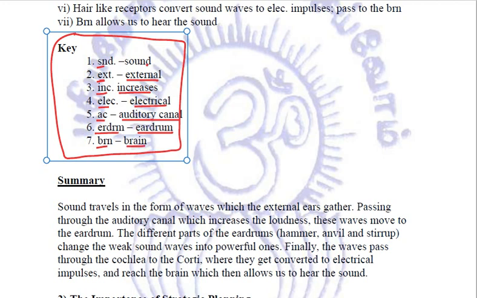Now this is very important. Why? Because normally, if we read the notes without looking at this key, especially this part AC, is it the air conditioner, or is it the alternating current, or what is it? Just by reading AC without having any information about the passage, nobody could even in his dreams guess that AC refers to auditory canal. This is the advantage of reading the key first.